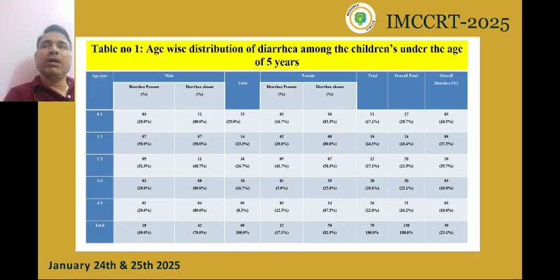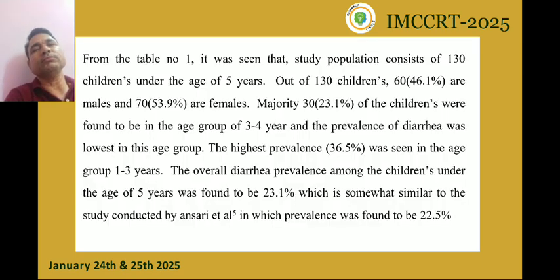Results. Table number 1. Age-wise distribution of diarrhea among the children under the age of 5 years. From table number 1, it was seen that the study population consists of 130 children under the age of 5 years. Out of 130 children, 46.1% are males and 53.9% are females. The majority, 23.1% of children, were found to be in the age group 3 to 4 years, and prevalence of diarrhea was lowest in this age group.